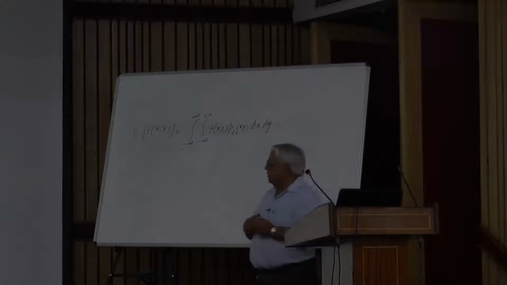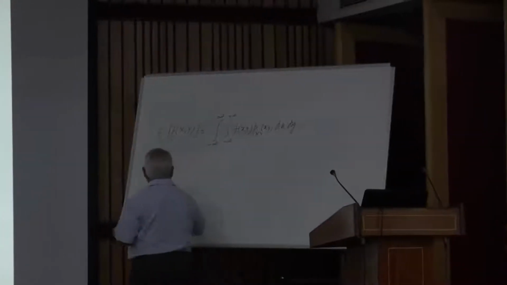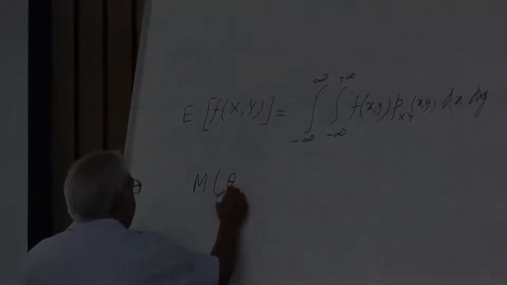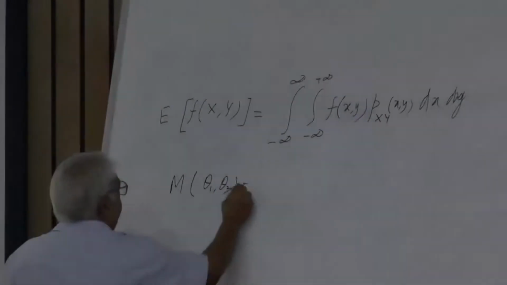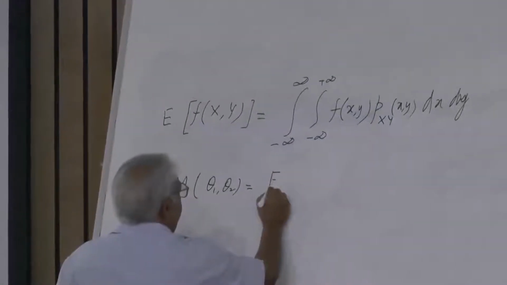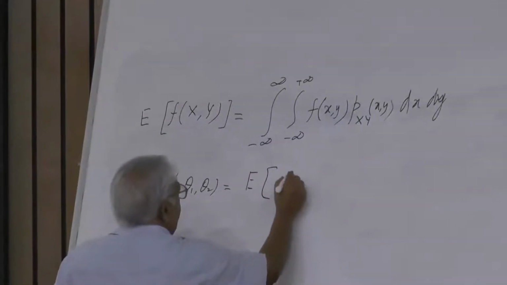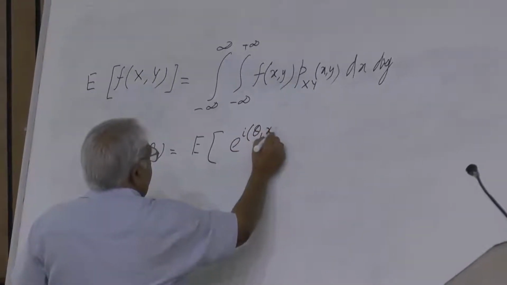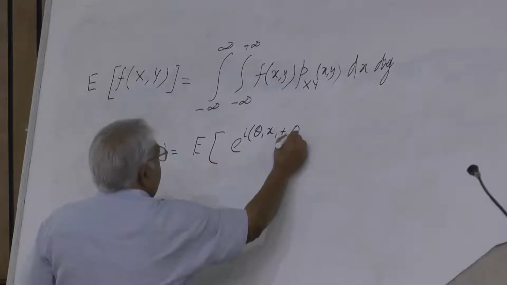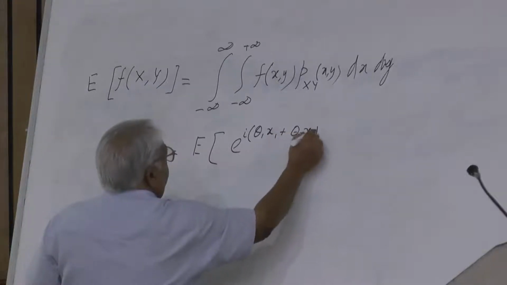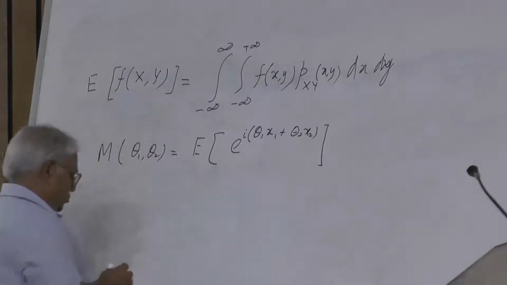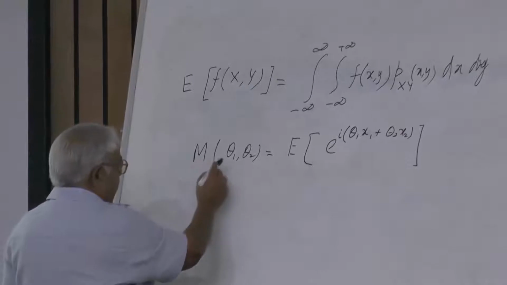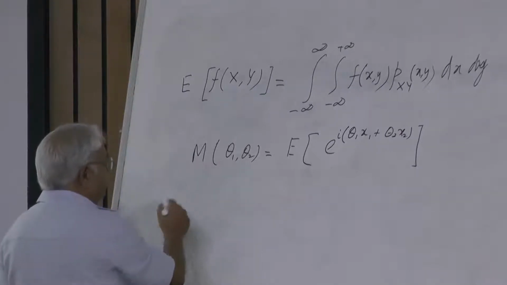It would be something like this. M of theta 1, theta 2 is the expectation of e to the power i times theta 1 x 1 plus theta 2 x 2. So, this gives us the second level of description.